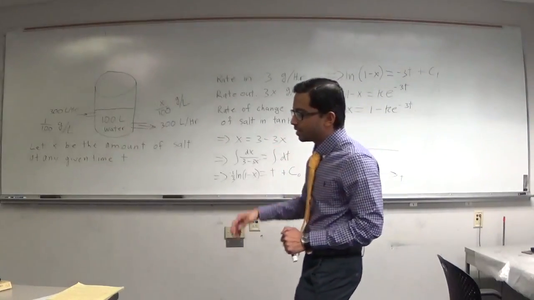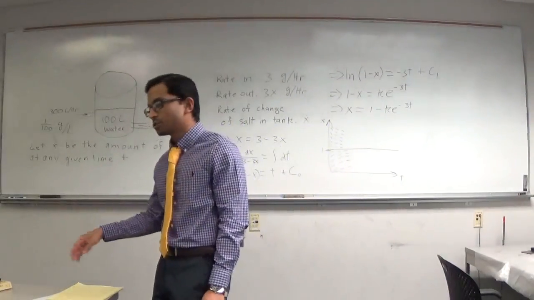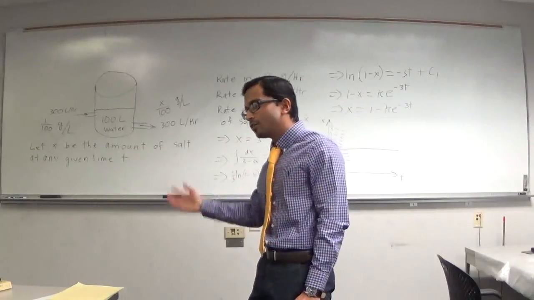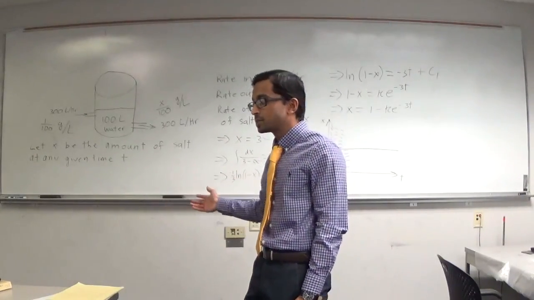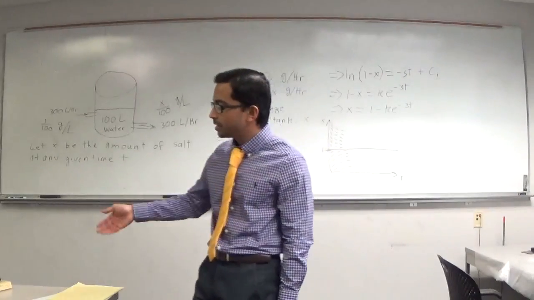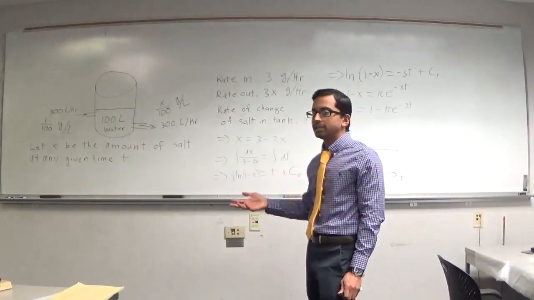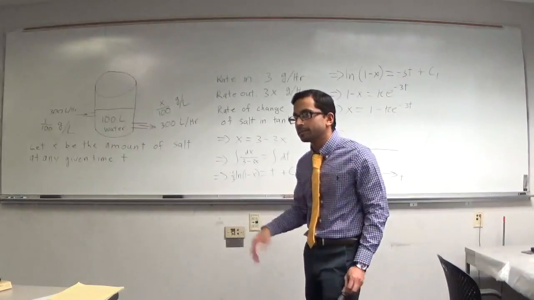So that's the idea for a lot of the equations we're going to look at. We don't have the tools to solve it explicitly sometimes, but we can use some of our analysis tools to see what's going on in that ODE without solving it explicitly.